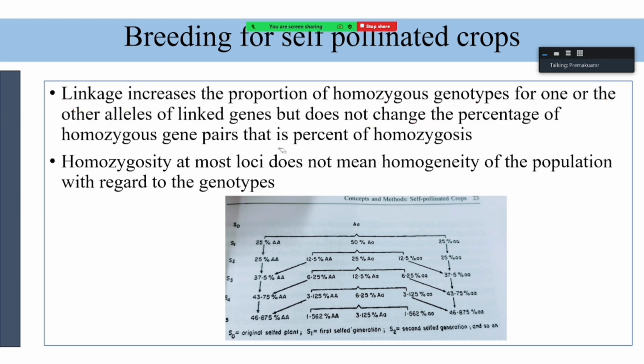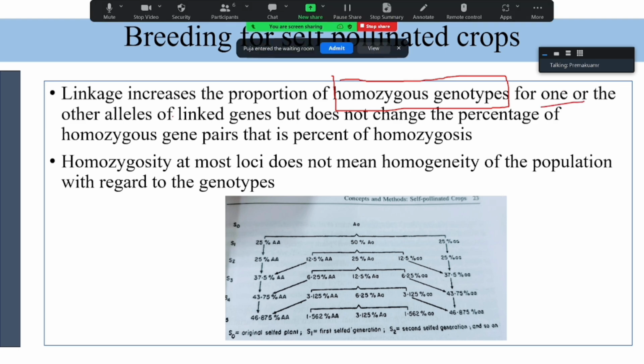For example, linkage increases the proportion of homozygous genotypes. This point is clear. Linkage increases the proportion of homozygous genotypes for what? For one or the other allele of the linked genes.